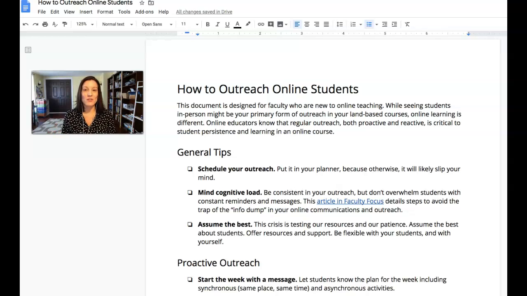So as part of this instructional continuity conversation that we're having in higher education, I'm seeing a lot of folks talk about teaching online. What I haven't seen is a lot of content around the importance of outreach in the online learning environment. So I want to give you a few tips that you can use to better support your students and to make it as simple as possible for you as well.